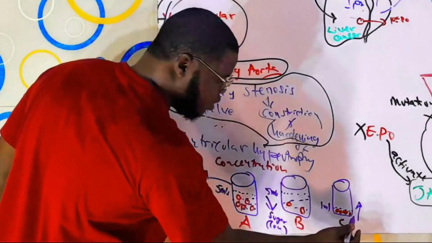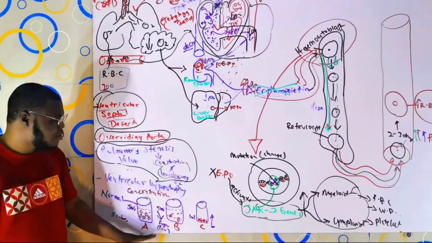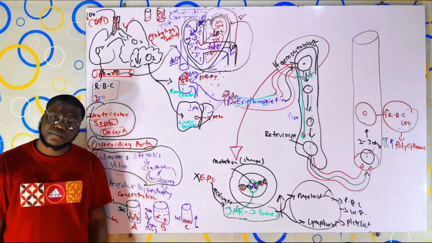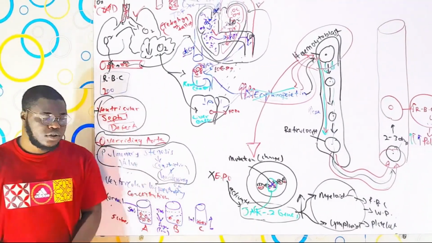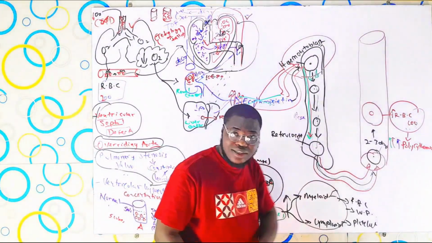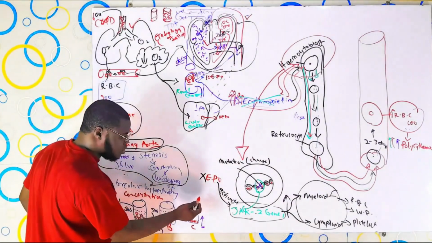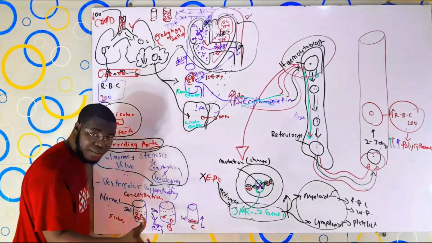Now, the question you should ask yourself here is, why are we comparing these three with polycythemia? The reason is not far-fetched. I told you the bloodstream normally is made up of, okay, I'll magnify when I'm editing.